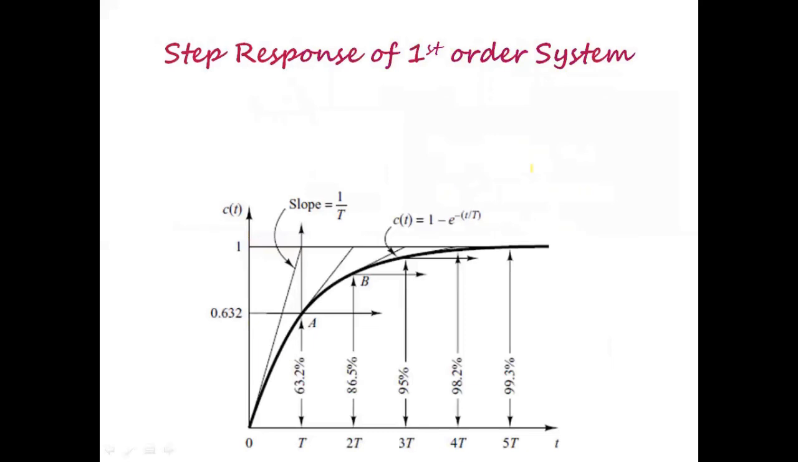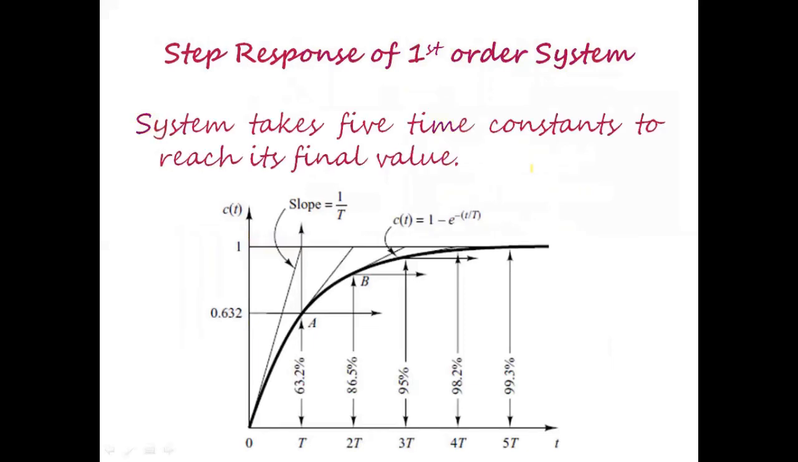So now the step response of the first order system. Here the system has taken 5 time constants to reach its final value. First, at time T it is 63.2%, at 2T it is 86.5%, at 3T it is 95%, at 4T it is 98.2%, and at 5T it is almost reaching its final state, but yet it has not reached 100%, it is around 99.3%. So it has taken 5 time constants to reach its final value.